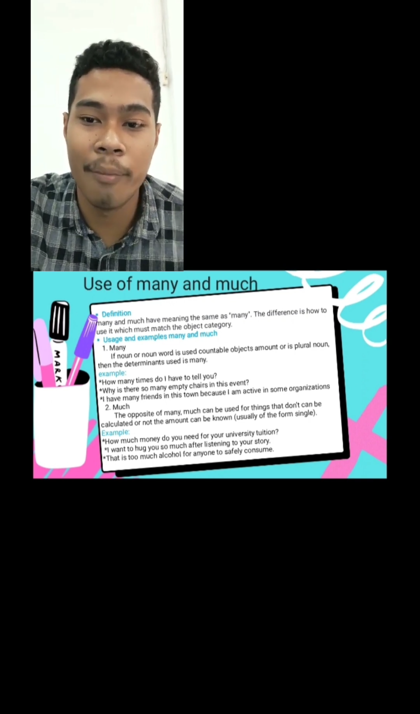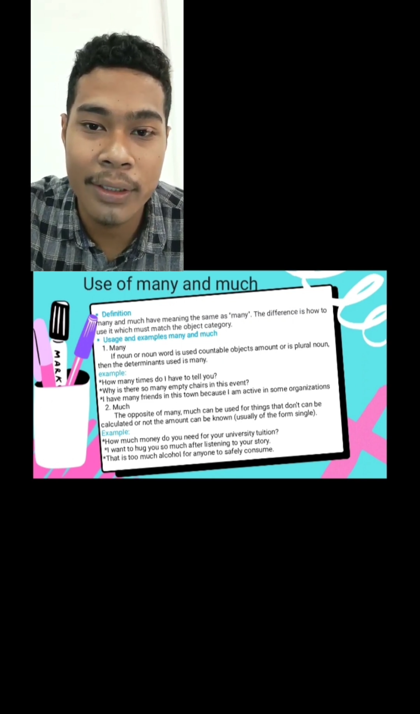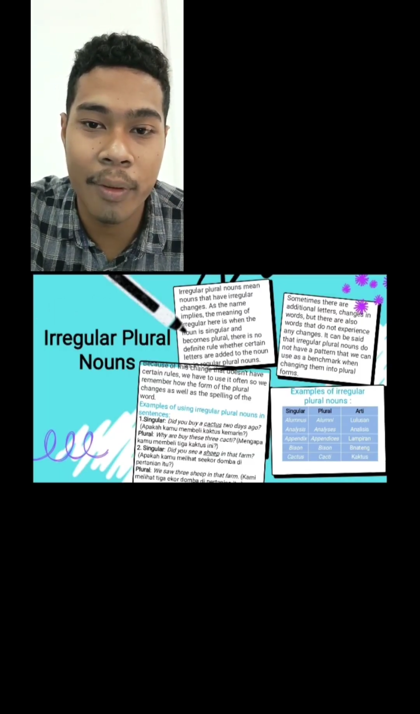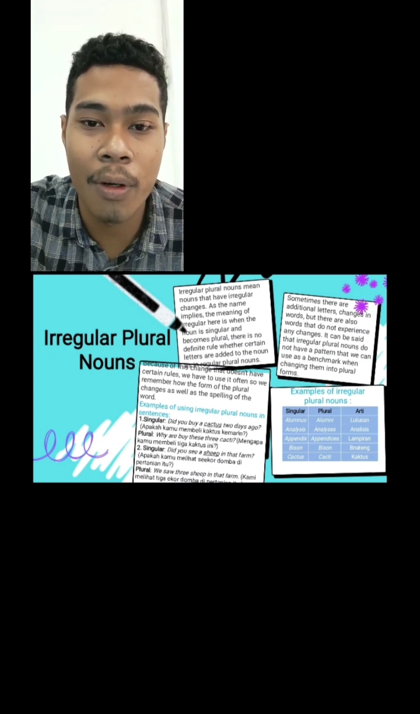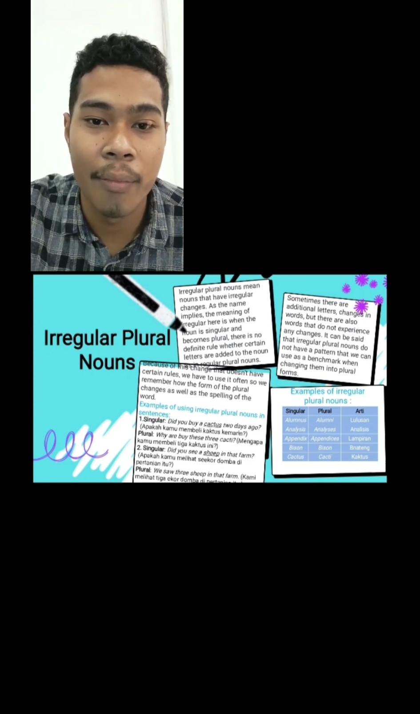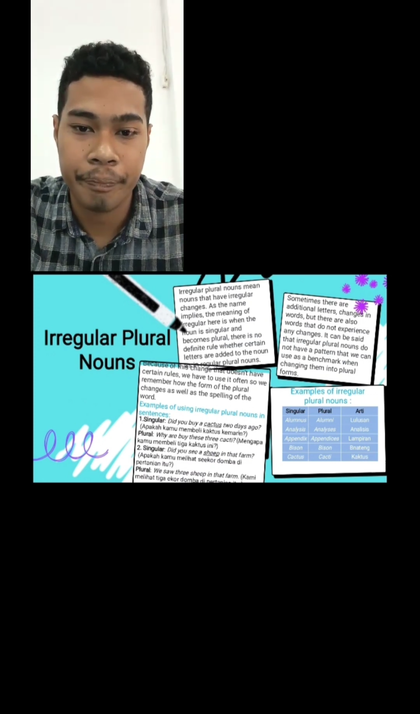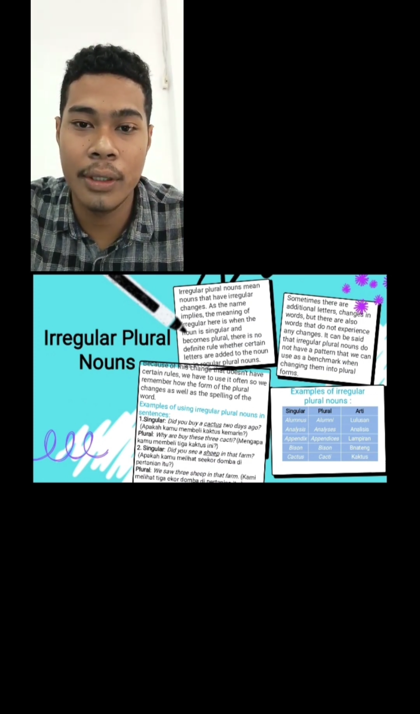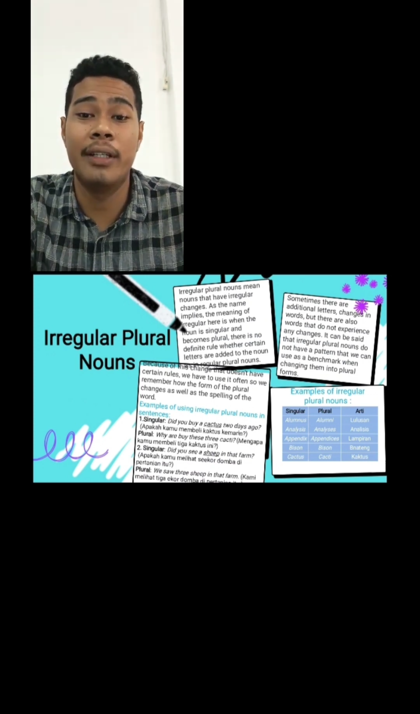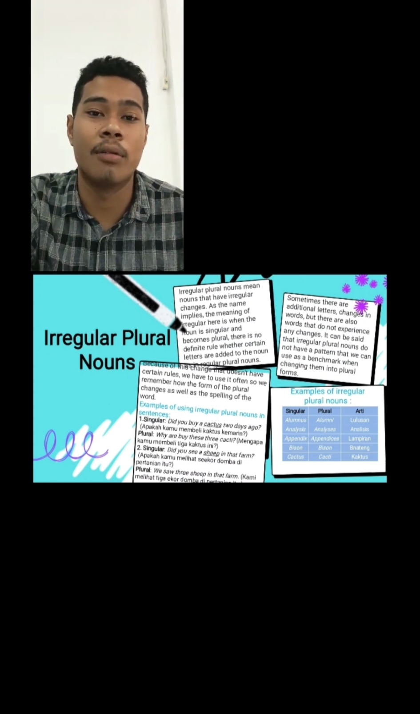Use of some and any. Understanding some and any. Some and any are subquantifiers, namely words used before a noun whose amount is unknown. Some and any get used for countable nouns. Another example. Thank you for your attention. Any question? Assalamualaikum warahmatullahi wabarakatuh.